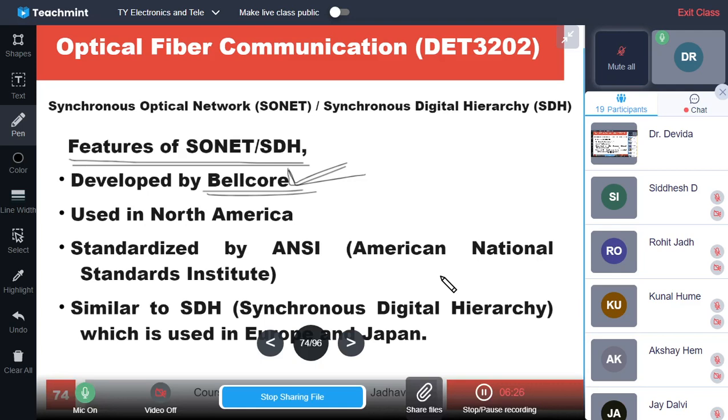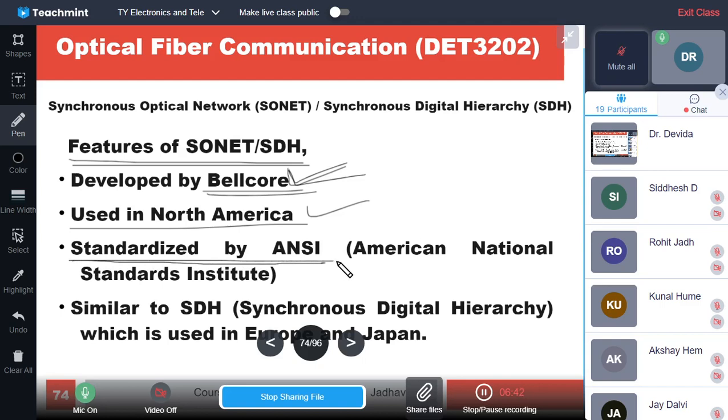Once it was given by Bellcore, North America used it widely, and then it was standardized by ANSI.